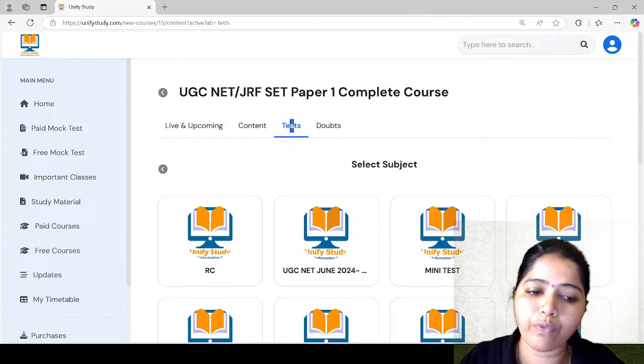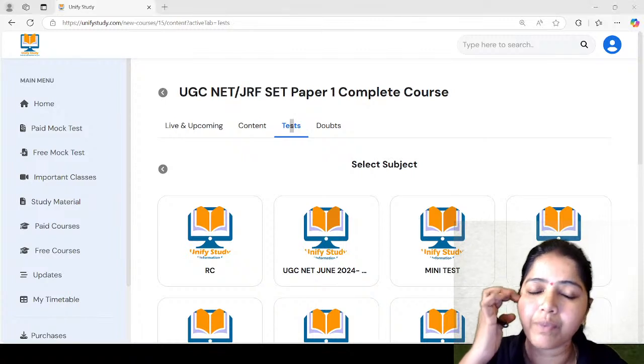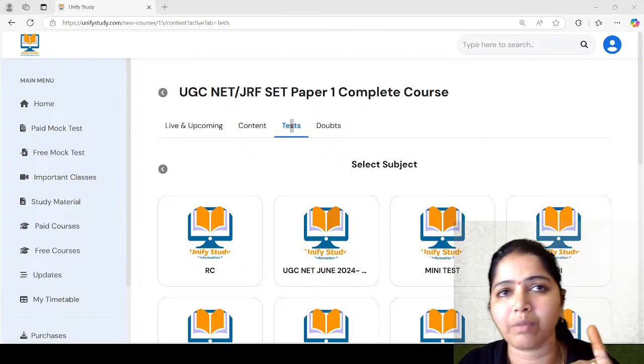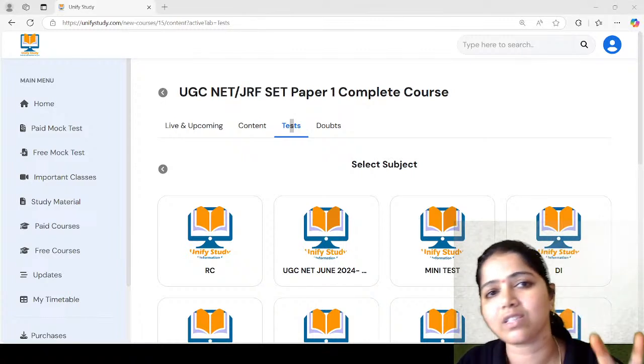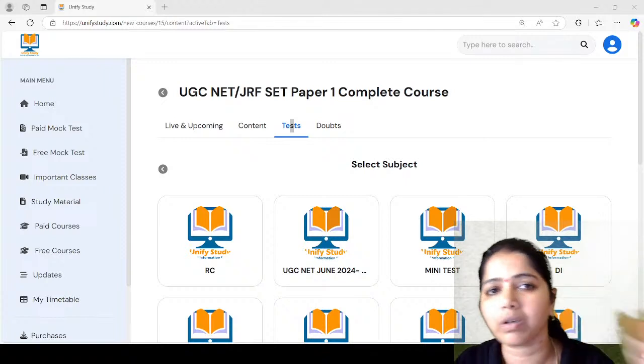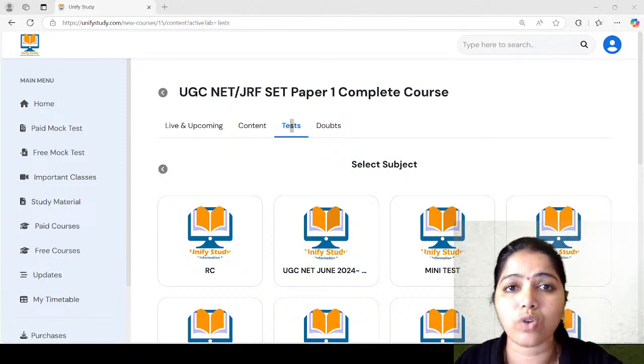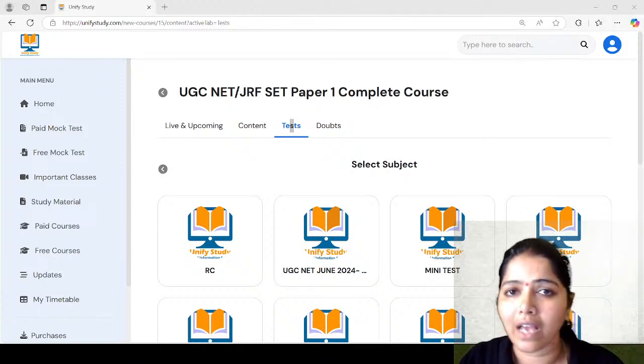As I have told you before, three important things are there. The conceptual revision should be done, number 1. Previous year questions practice to be done, number 2. Number 3, mock test to be done. And every day DI is also being posted there, DI and RC everyone is doing.